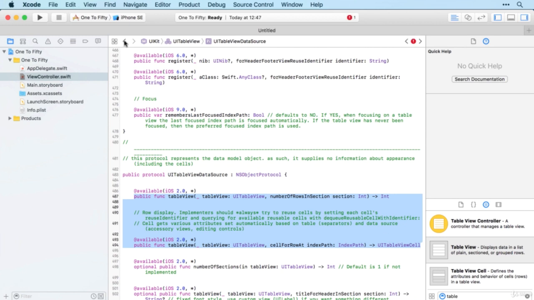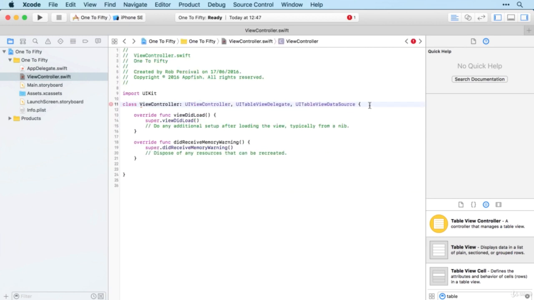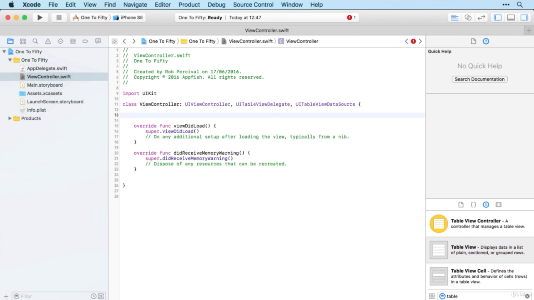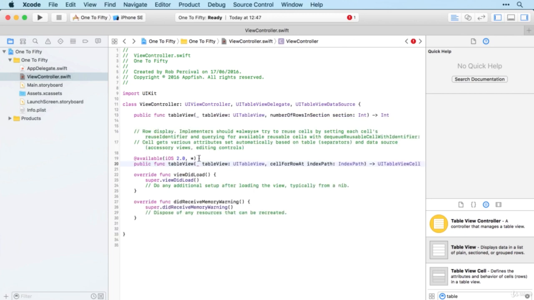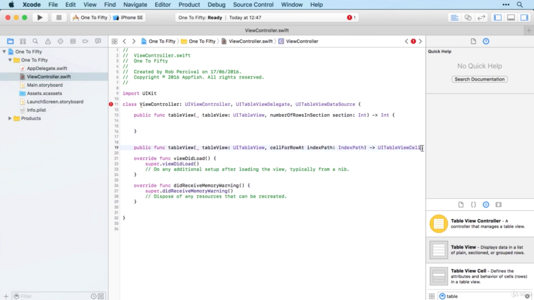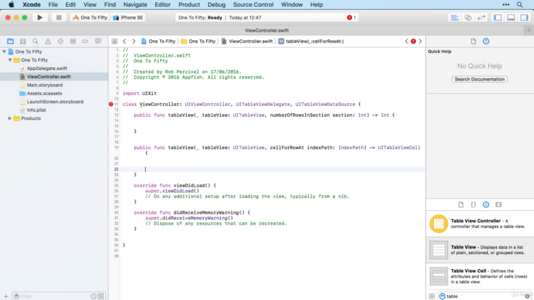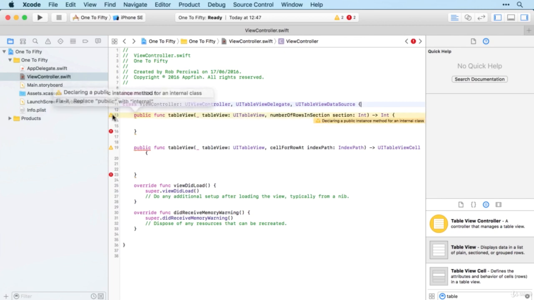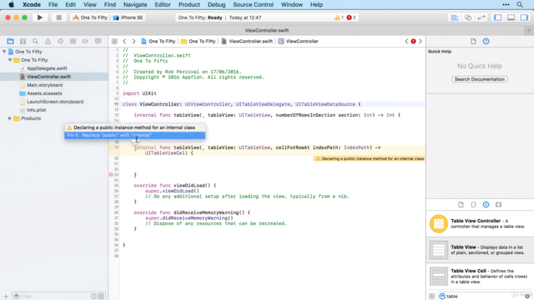I'm going to copy those, go back and paste those in. Get rid of the bits of code that we don't need. Add in the curly brackets. And then fix the warnings by replacing them from public methods to internal ones.